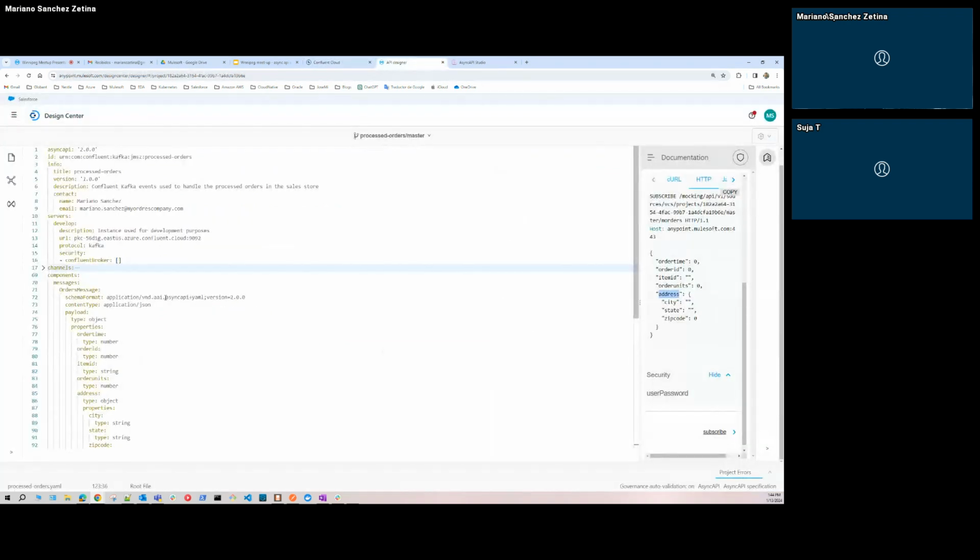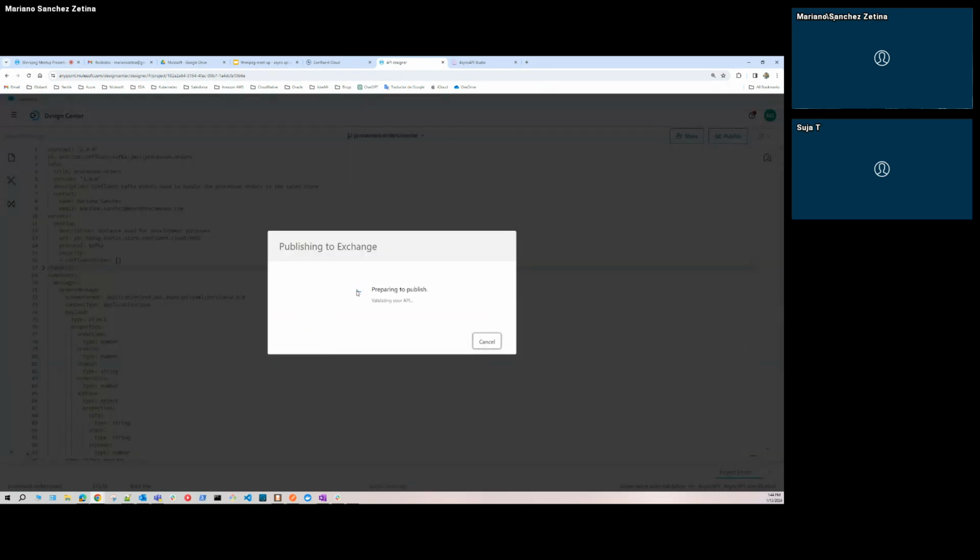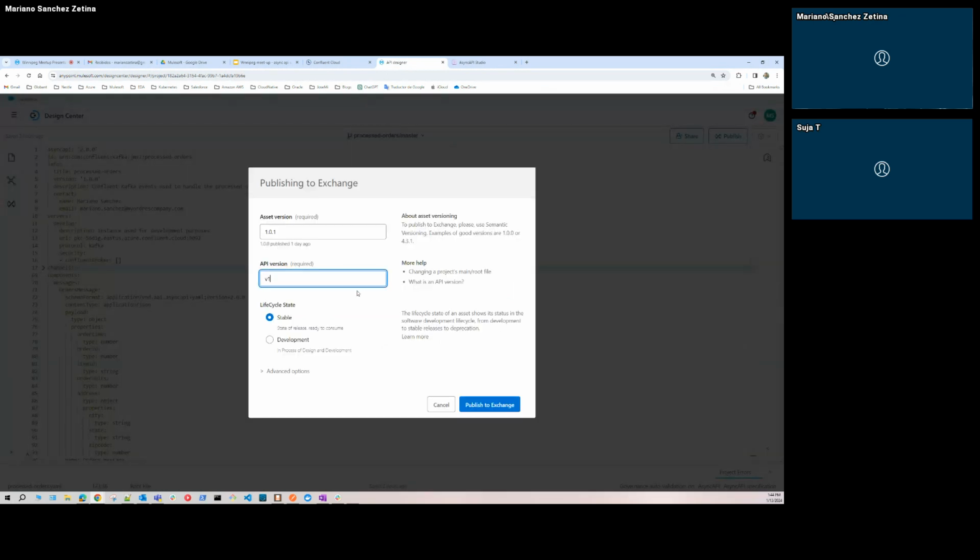So once I have completed my definition, as we were doing in RAML or API specifications, I can publish it to Exchange. This is already published. When you publish this, you can see it on Exchange, and in the same way, you can put the life cycle of this specification.